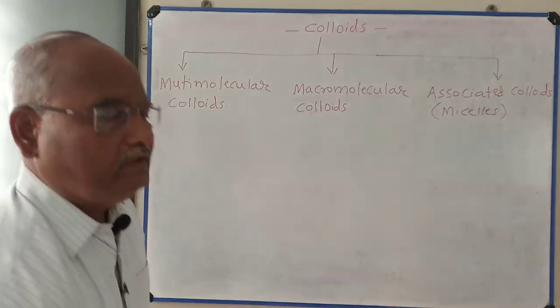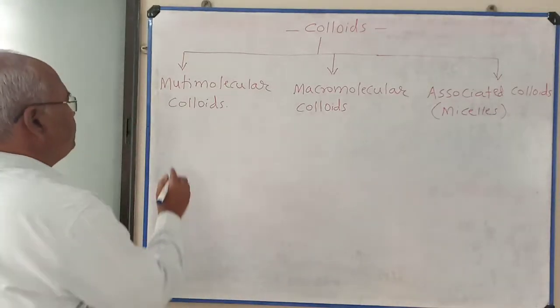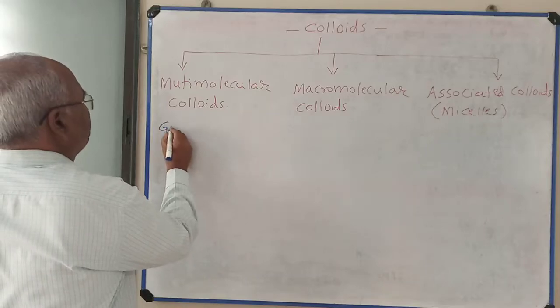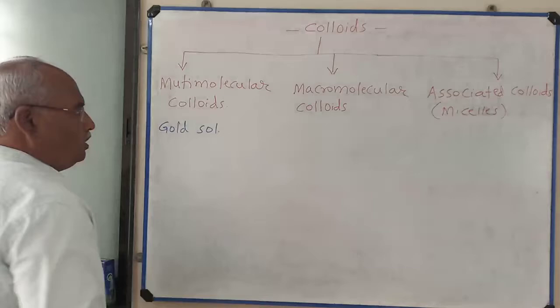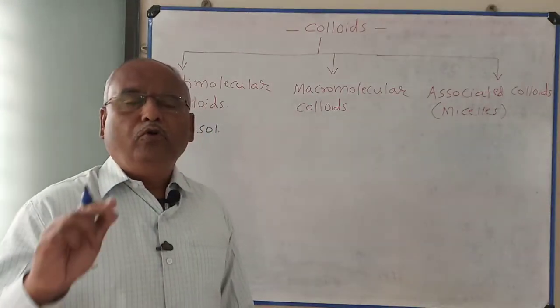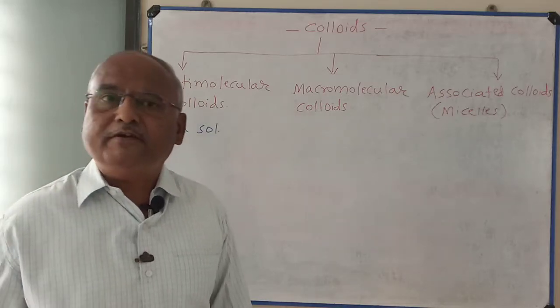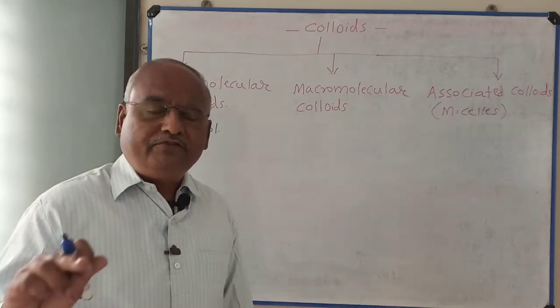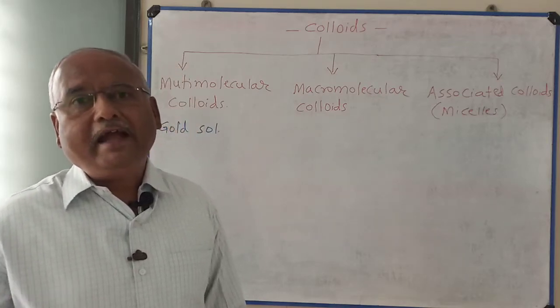The example of multimolecular colloid is gold sol. In gold sol, particles of various sizes are present, in which atoms of gold are aggregated.